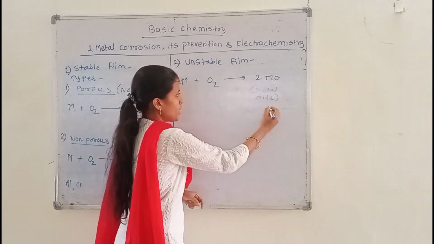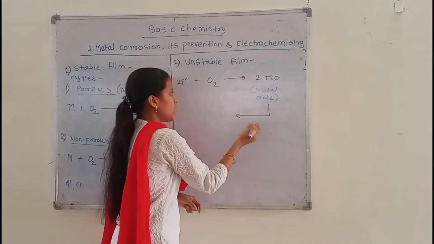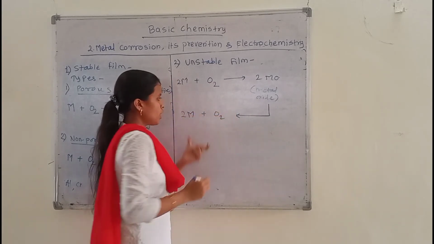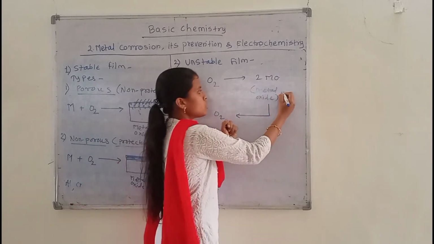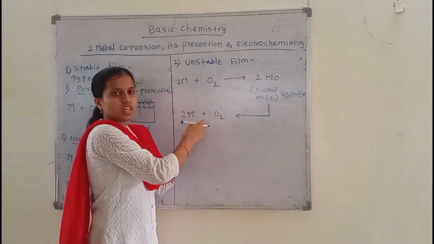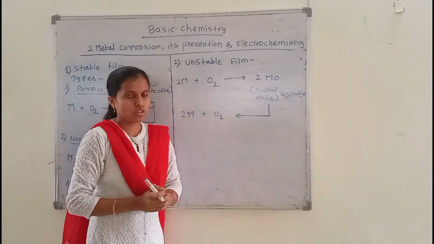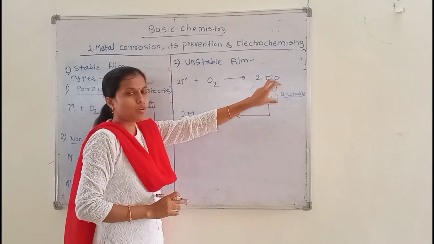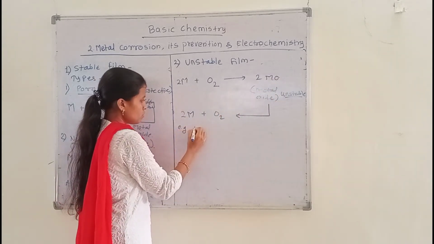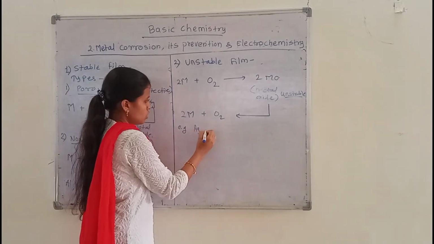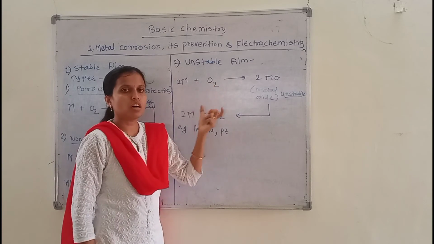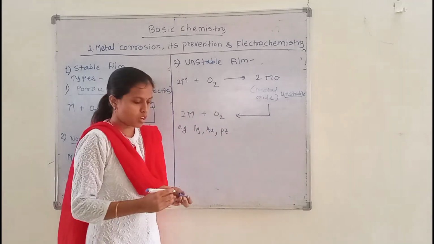So that's why this metal oxide film again goes back into the metal and the oxygen. Okay, means this film will be unstable, so that's why it can go back into the metal and oxygen. So that's why this metal will be prevented from further corrosion. For example, silver, gold and platinum form this unstable type of film on their surface.